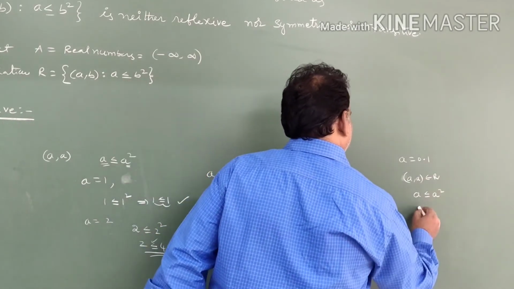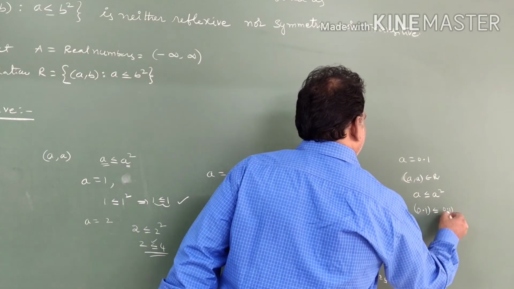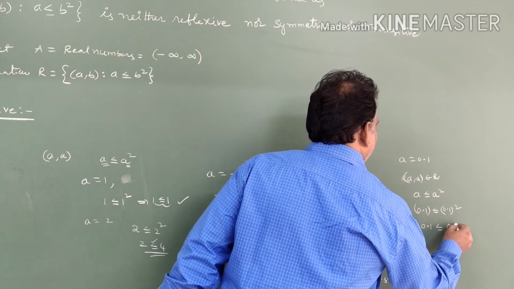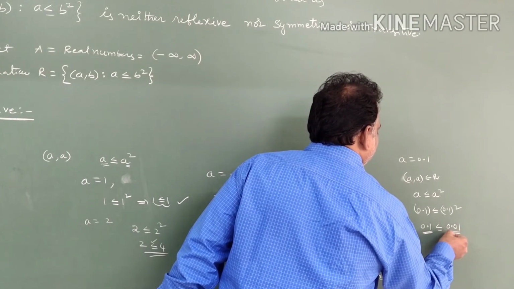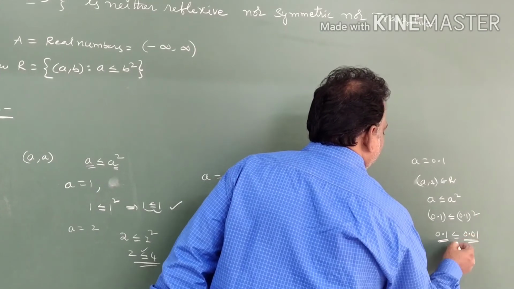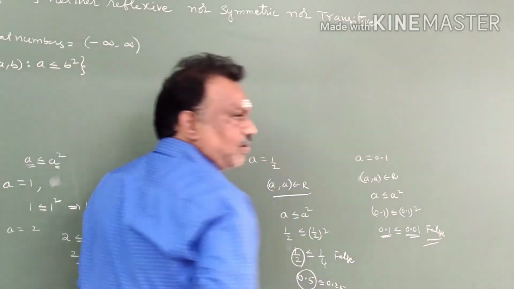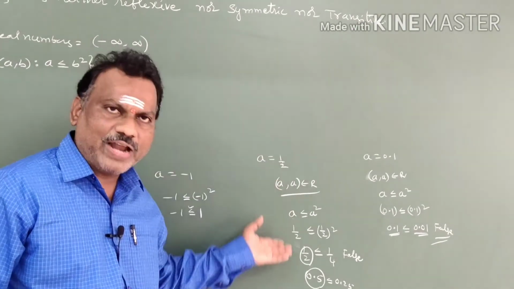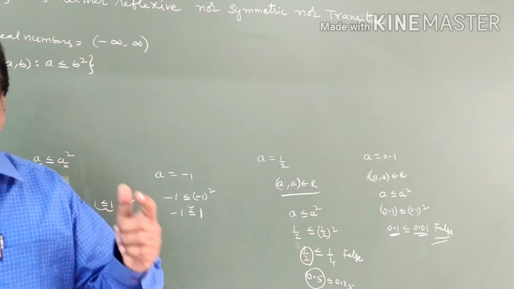In the A place we substitute 0.1 less than or equal to 0.1 the whole square. 0.1 less than or equal to 0.01. So it is not smaller than this number, it is greater than this number. So this is a false statement. Like that we have so many numbers, so many fractions. If one number fails also, it is not reflexive.